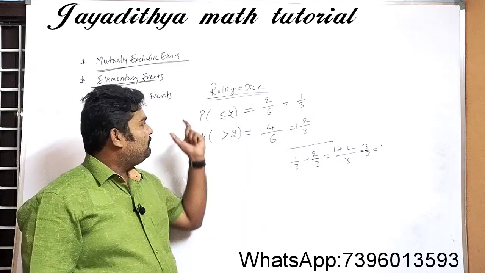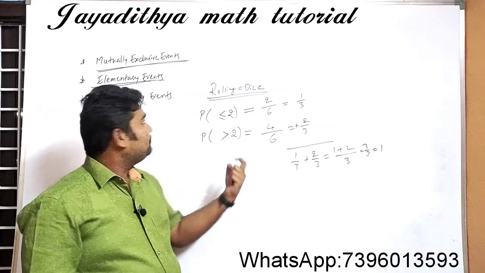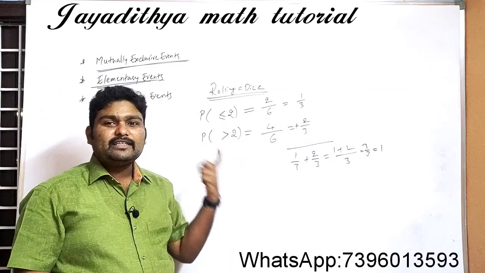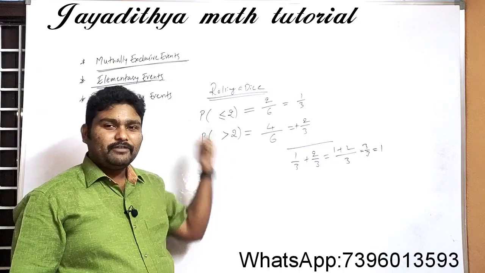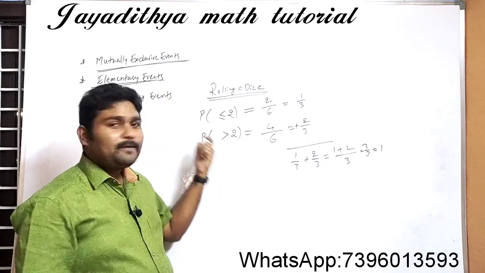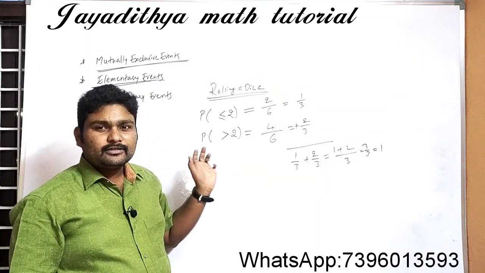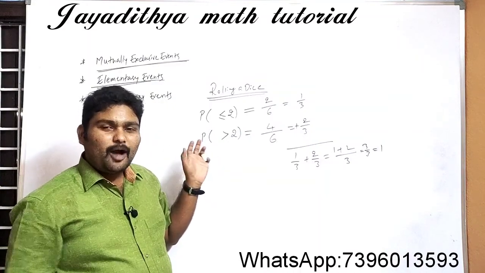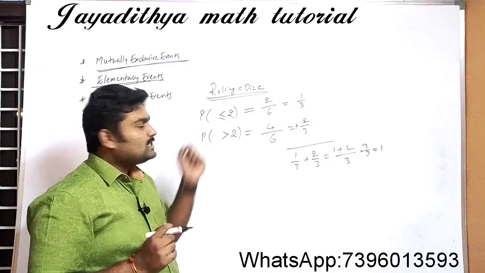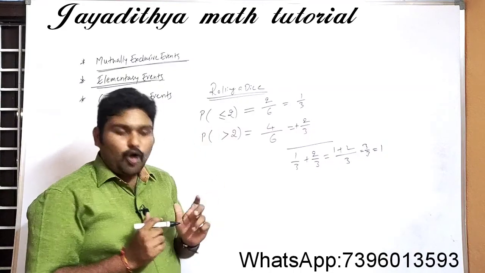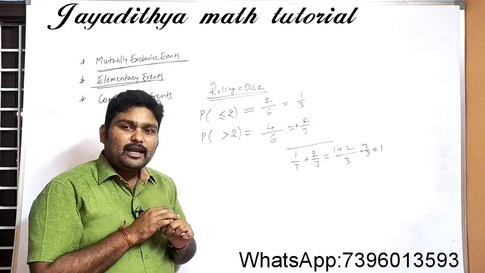Now you tell me whether these are elementary events or not. Yes or no? Comment in the comment section. Okay, so see here, I have already told you, what do you mean by elementary event, Nana?